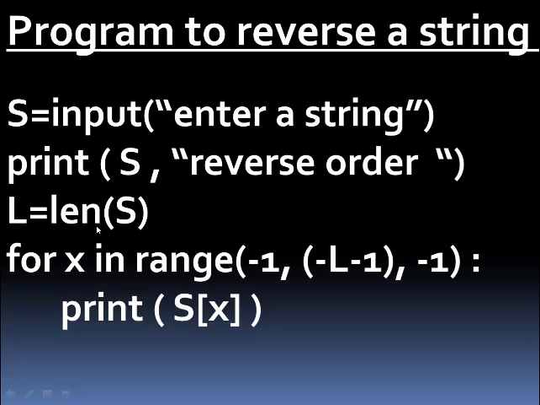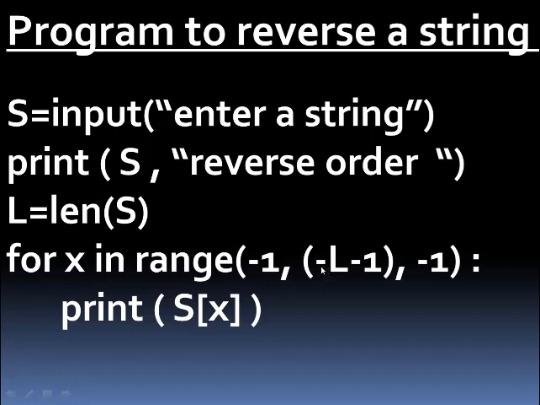It will create -1, -2, -3, and so on up to -l-1. So whatever string you have entered, its length will be calculated here, and -l-1. Suppose you have entered hello. Now the length is 5. So -5-1 means -6. So -1 to -6, it will print all the characters in reverse order.